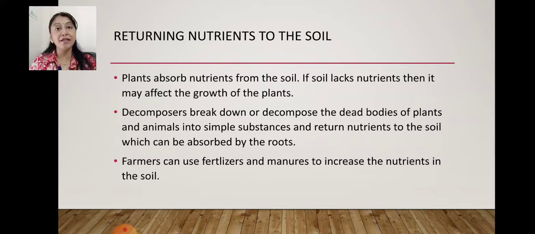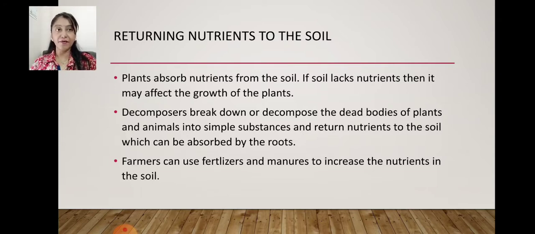Sometimes, even after that, the roots are unable to absorb nutrients, or you may say the soil still lacks proper nutrients. In that condition the farmers can use fertilizers and manures to increase the nutrients in the soil. Most of the fertilizers have nitrates in them, which is again a form of nitrogen, and they help in the growth of the plant.